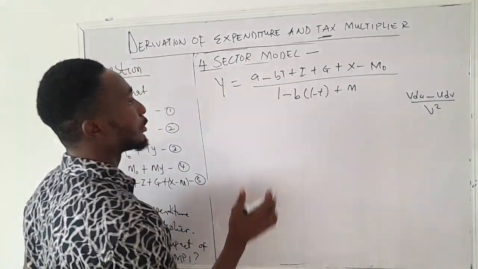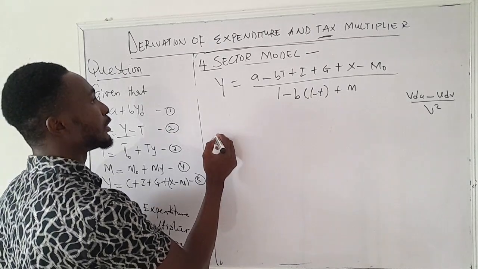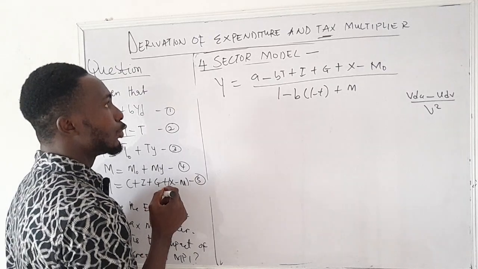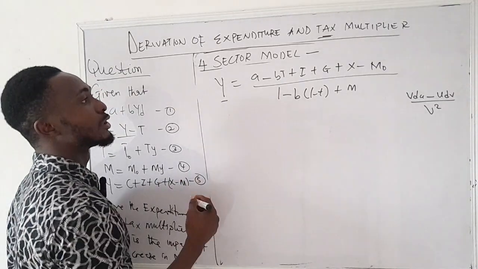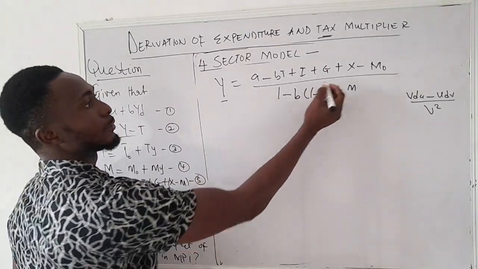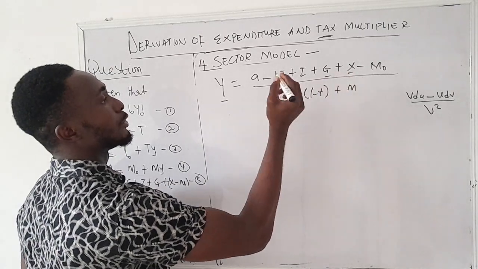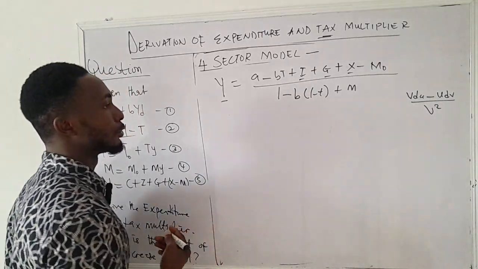And then we can move on to apply it here. So applying that rule, we have to differentiate, looking for the expenditure multiplier first of all. We have to differentiate the national income with respect to the expenditure component. So it can be with respect to export, government expenditure, or investment. So let's pick government expenditure.